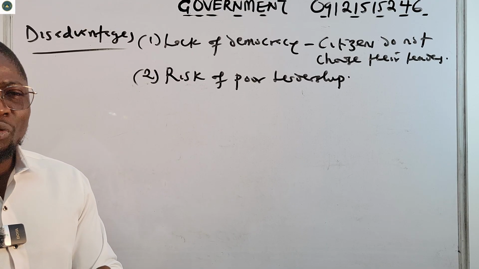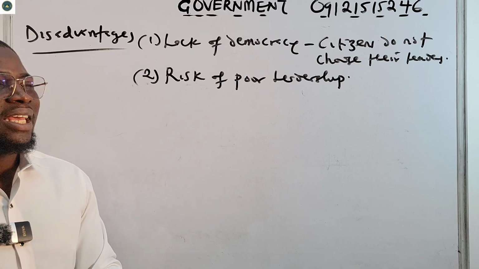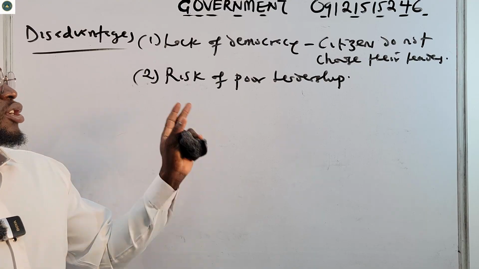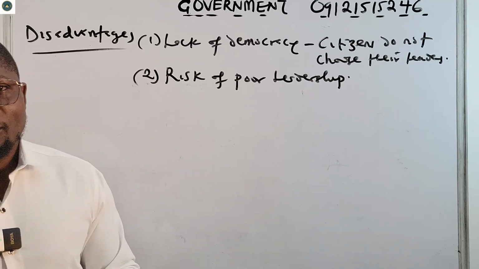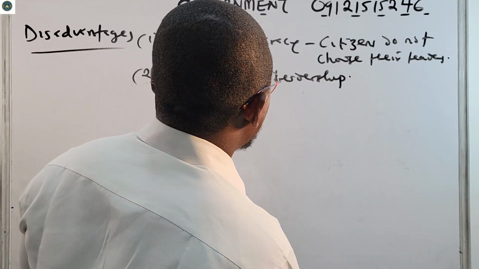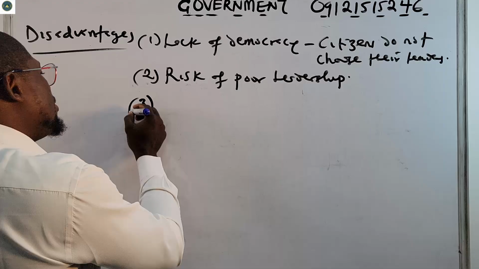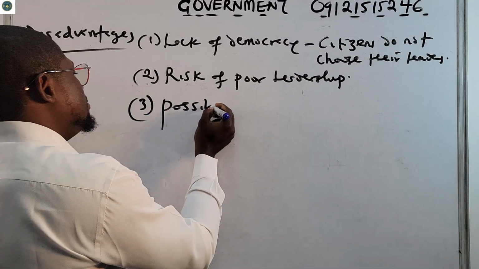They cannot have the same level of understanding of human relations, and so many other reasons. So there's a risk of poor leadership in monarchy. Are we good? All right. So now number 3, possibility of abuse of power.